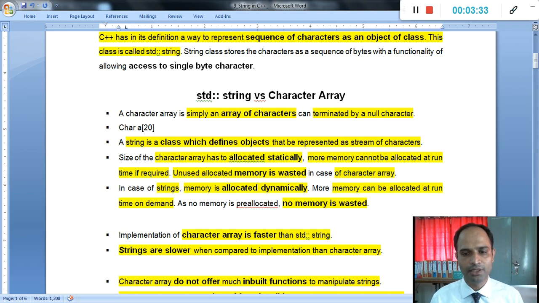In case of a string, memory is allocated dynamically. Whenever we use a string, it is dynamic memory allocation. It's not like a character array. Under the string, memory is allocated automatically. More memory can be allocated at runtime on demand. If we take input from the user, the memory size may automatically increase when we give the input. No memory is pre-allocated. Under the string no memory is wasted, because it's not pre-allocated like a character array. That is simply the difference.